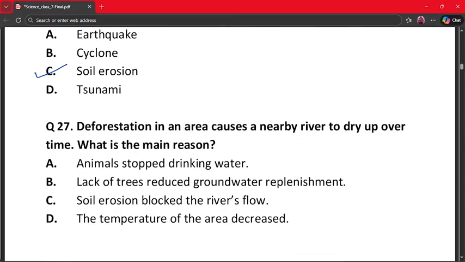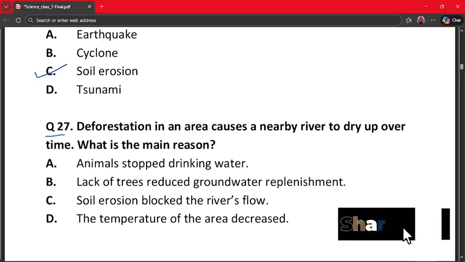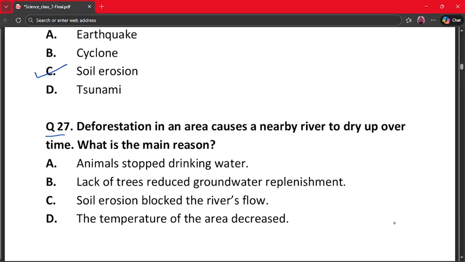And next question is question number 27. Deforestation in an area causes a nearby river to dry up over time. What is the main reason? A. Animals stop drinking water. B. Lack of trees reduce groundwater replenishment. C. Soil erosion blocked the river's flow. And D. The temperature of the area decreased.